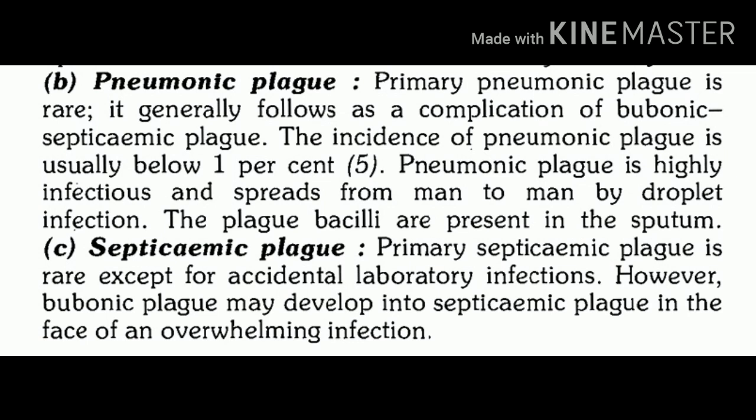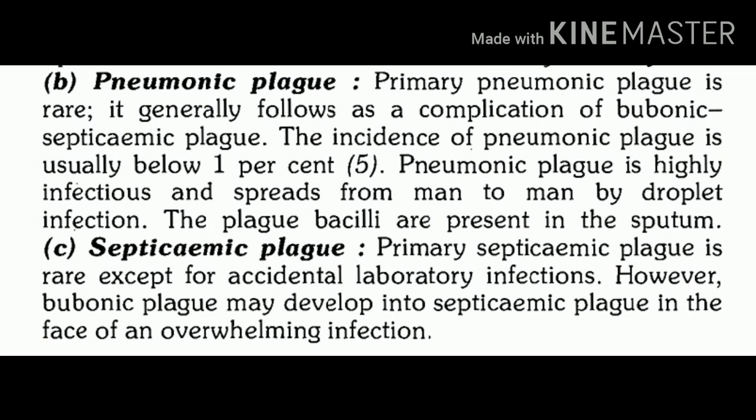And one thing to remember, if you compare a case of pneumonic plague with a case of bubonic plague, as we said, the cases of bubonic plague are harmless, so they won't spread infection to other persons. But cases of pneumonic plague are infectious, and by droplet infection, plague can spread from these cases. So these cases are dangerous in the community. That's what we can say regarding pneumonic plague. So don't forget this differentiation between bubonic and pneumonic. Bubonic is non-infectious, whereas pneumonic is infectious.